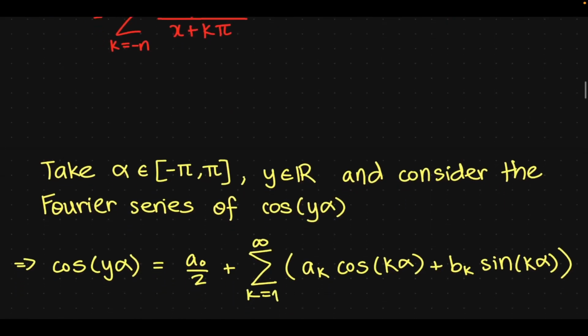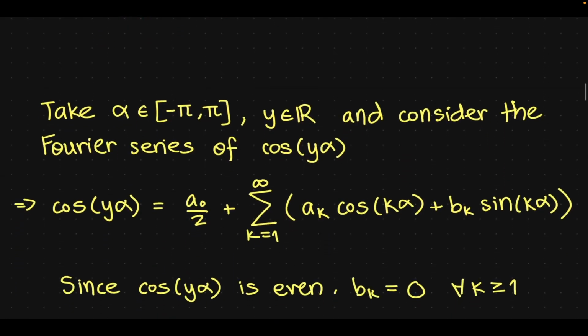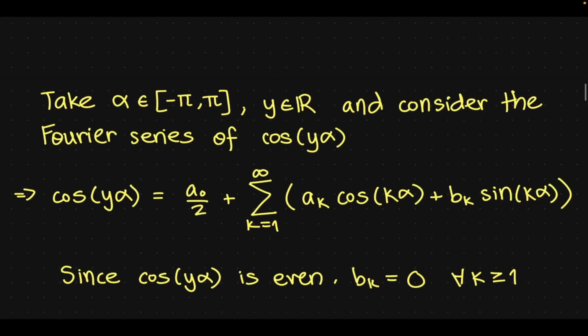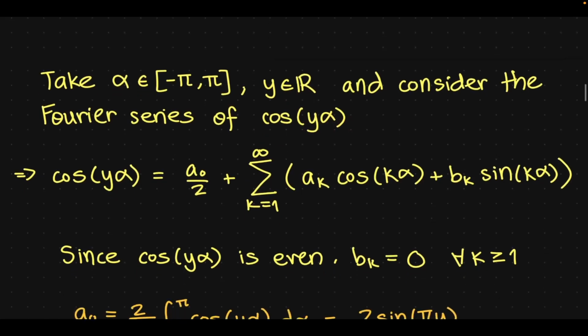Now to evaluate u_n of x, there is a kind of brilliant observation. Take alpha to be between minus pi and pi inclusive, y belongs to the reals, and consider the Fourier series of cosine y alpha. In terms of a classic Fourier series expansion, it is given by a naught over 2, the constant term, plus the sum from k equals 1 to infinity of a sub k cosine k alpha plus b sub k sine of k alpha.